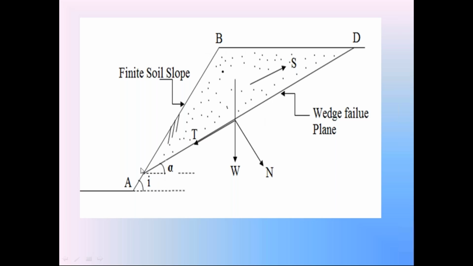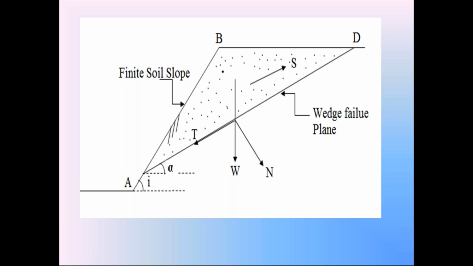So in the wedge failure, this entire soil wedge ABD is subjected to failure, the entire soil mass. We are going to discuss what is the factor of safety equation of this finite soil slope AB if it is subjected to wedge failure along the failure surface AD. First, take the weight of the soil wedge ABD as W. It is acting vertically downwards.